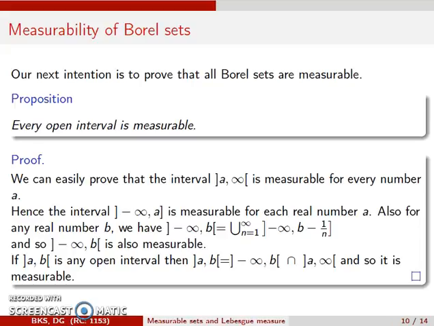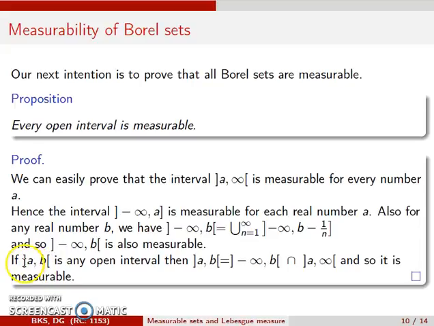To that end, first we establish that every open interval is measurable. This proof can be achieved by noting that the interval of the form (a, infinity), where a is a real number, is measurable, and so its complement, minus infinity up to a, semi-open closed, is also measurable. Now if b is a real number, then we can write the open interval minus infinity to b as a union of these semi-open closed intervals, and because these intervals are measurable, therefore the interval minus infinity up to b is measurable.